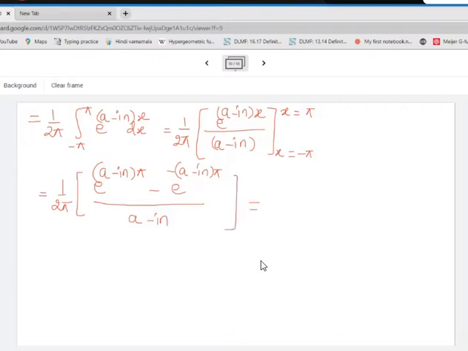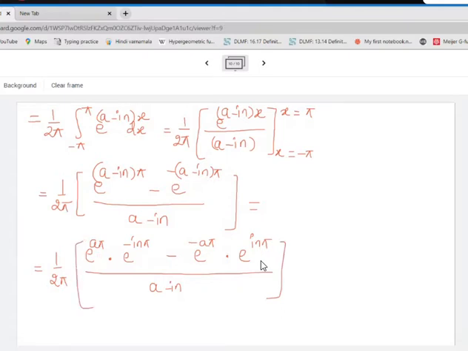Okay, now check out here. I can use the laws of indices. So this will be equal to 1 by 2 pi, e raised to a pi multiplied by e raised to minus i n pi. Is this step clear? I've just split this using laws of indices. Minus e raised to minus a pi into e raised to i n pi divided by a minus i n.